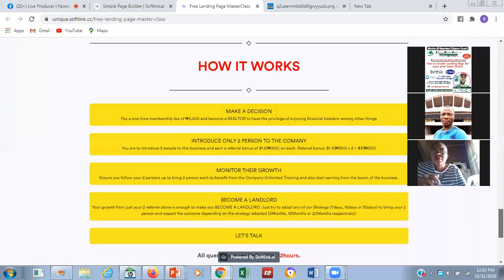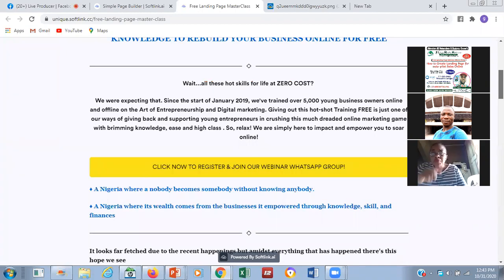There are some points where people can get to your WhatsApp group from here. Let me click on it. You'll see that this will be linked to a WhatsApp group where people can join. So if your business has a WhatsApp group or Telegram, you can use your landing page to configure that. Most people now browse through their phone, so it will be easier for them to get to your group or your WhatsApp.